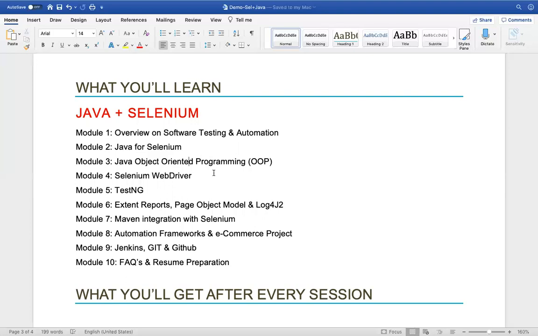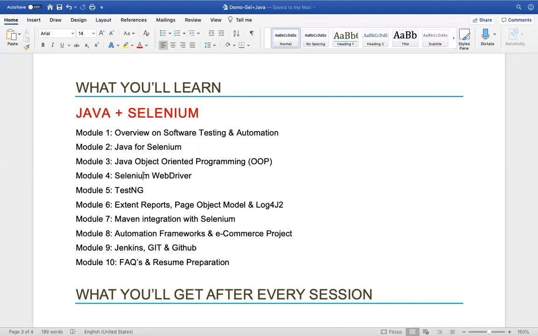We'll concentrate on learning only Java in the two sessions. Don't worry, I am again saying, even if you are new to programming, don't worry, I'll start from very basic, and you'll learn Java within 2 weeks if you actually follow the classes regularly and do the assignments whatever you are assigned.